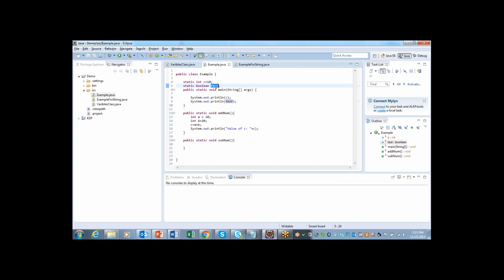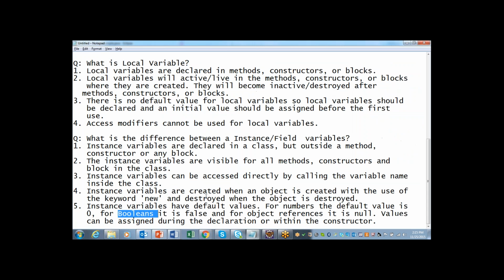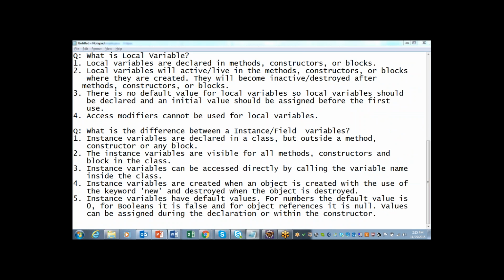So let it be the default value and I am trying to print that test. I'm trying to use that test boolean variable, and if I execute, here I'm getting the default value as false. So that's why instance variables have default values. For numbers it will be 0, for booleans it will be false, and for objects it will be null. If you explain all these 4 to 5 points, then there won't be any questions on instance or field